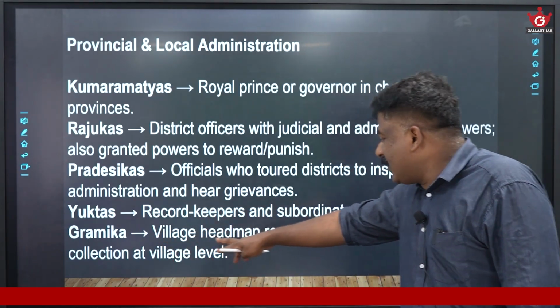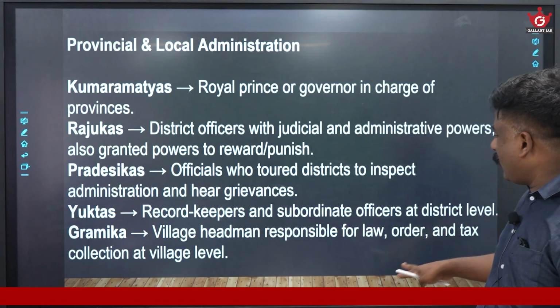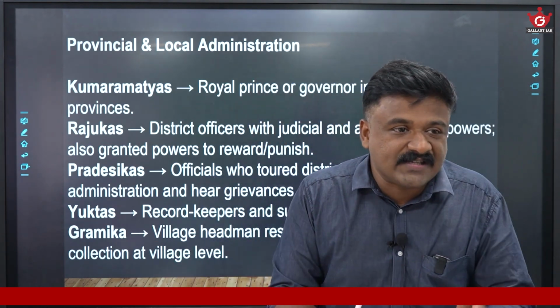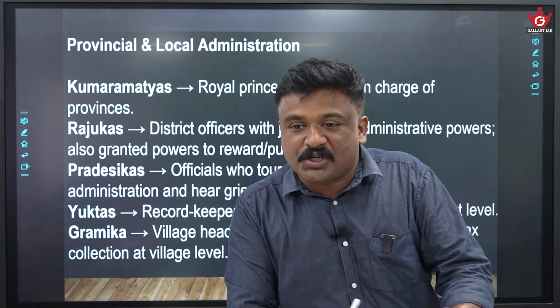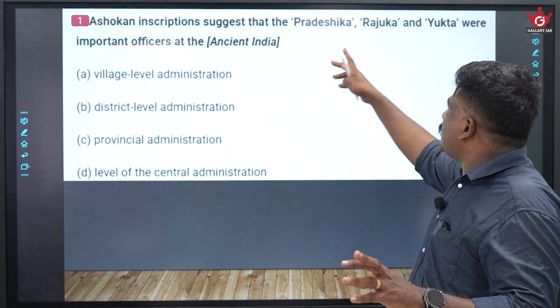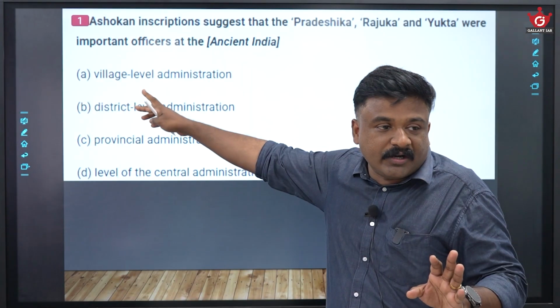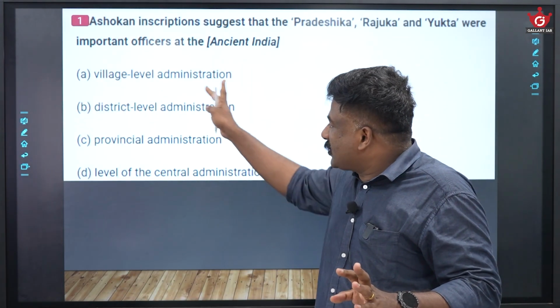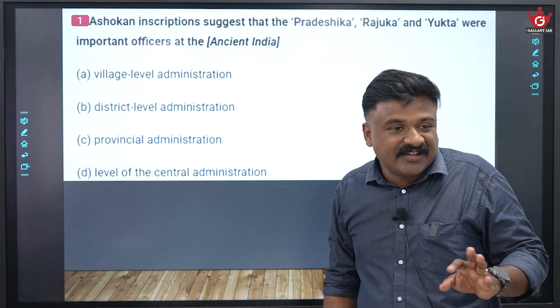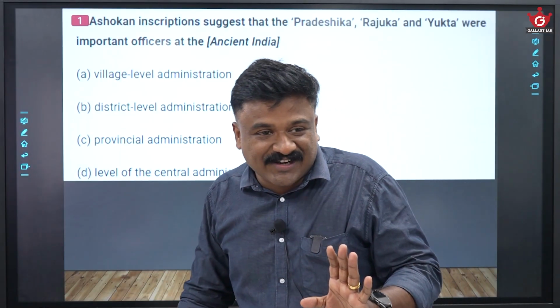Gramika is the village headman responsible for law and order and tax collection at the village level. So these are some officers in the Mauryan provincial and local administration. Now this question is answerable. Pradeshika, Rajuga, Yukta, they are important officers at which level: provincial level, district level, or central administration? District level. I said it.